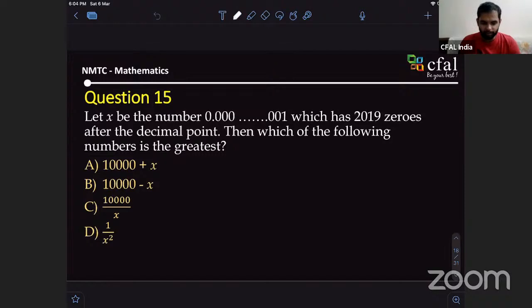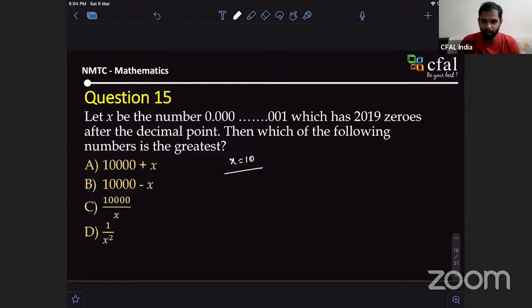So which number gives the greatest? Okay. So Varshini's suggestion is, instead of taking this number, we take x equal to 10, and try that and see which option will give us the greatest number.